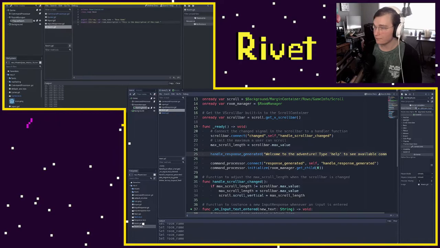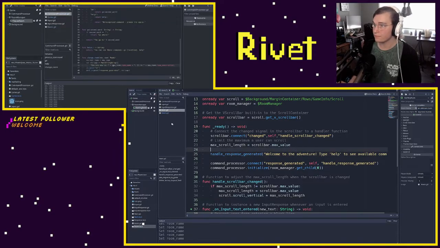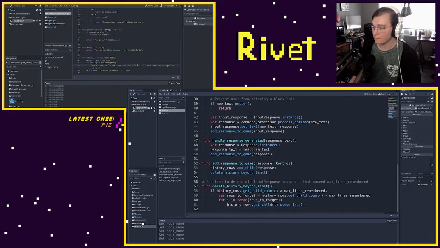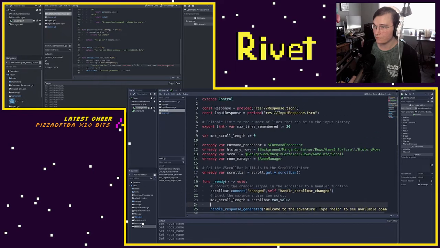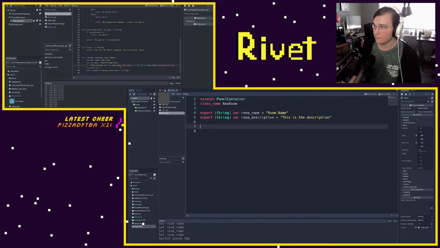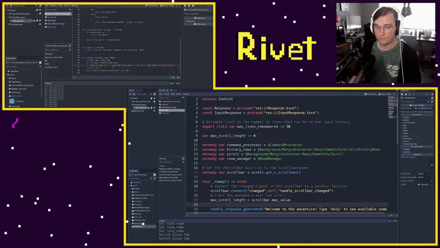So now in our command processor, when we print this out, it's going to say you are now in a house. It is a random house you do not recognize. And so that's just going to look and feel a little bit better as a message to the player. It's going to be a little bit easier to understand and look at. And now we've also got room in our string array here to display the exits later on. So right now our rooms don't have exits, but we could add a new line that says exits, and then have a list of exits from there. We'll just have this as a stub for now, and then in the next video we'll learn how to add exits to our rooms that we can move between.